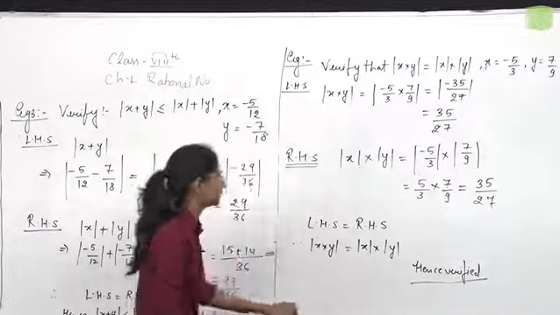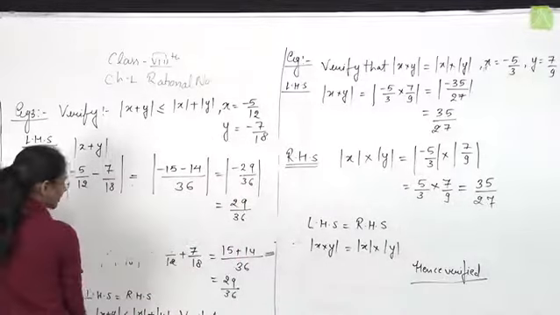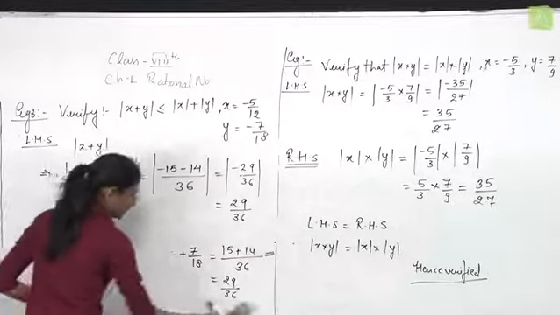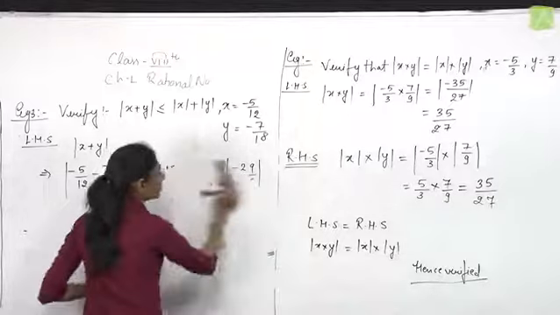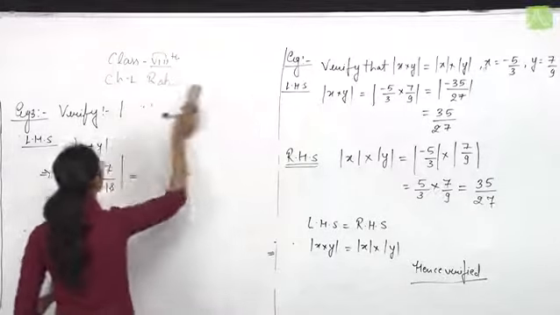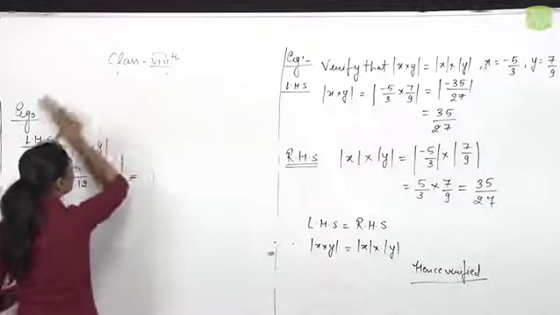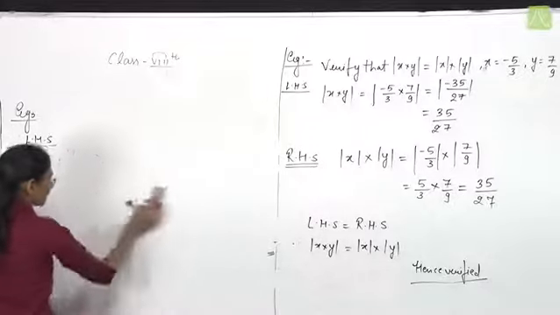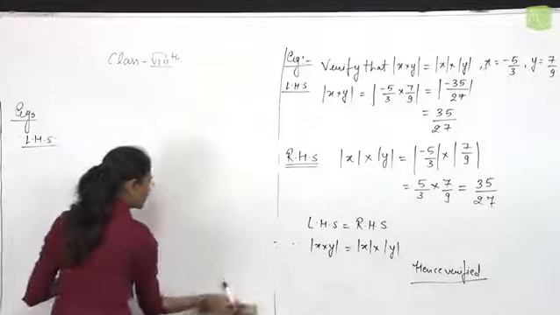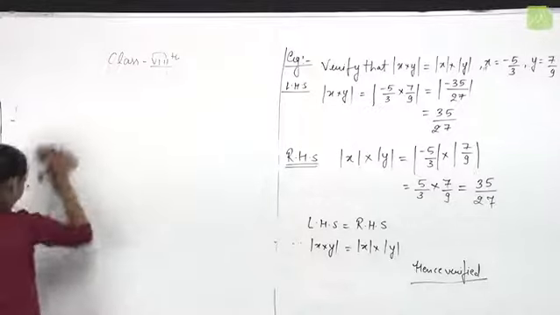Next topic is to compare rational numbers. Comparison of rational numbers: to compare rational numbers is to find out which rational number is greater or which rational number is smaller.